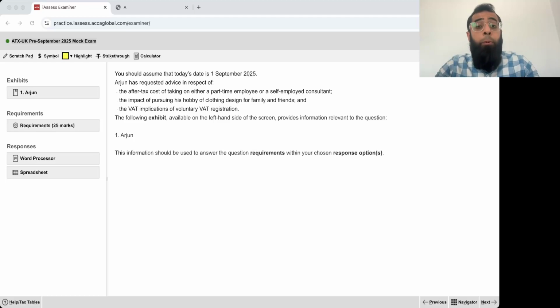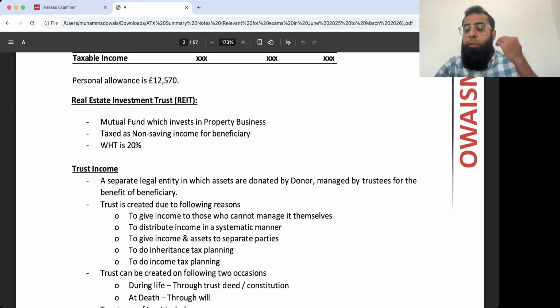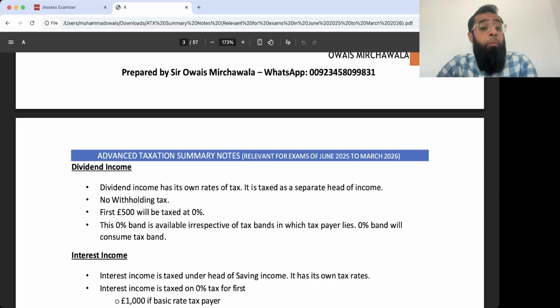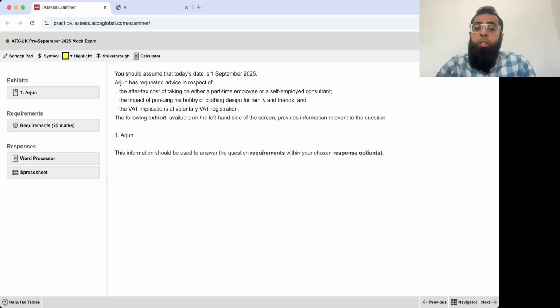As we have seen in the previous questions also, when we are discussing these exam papers, we use these life-saving summary notes in which I have summarized the entire course in just 57 pages. We look at different rules so that you can have a revision since you still have time before your actual examination. Okay, now let's look at this question number 3.